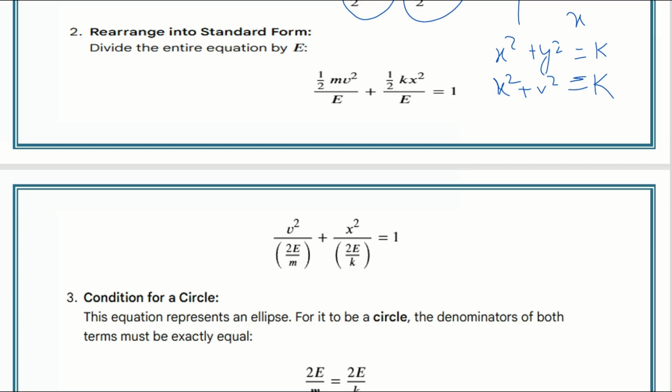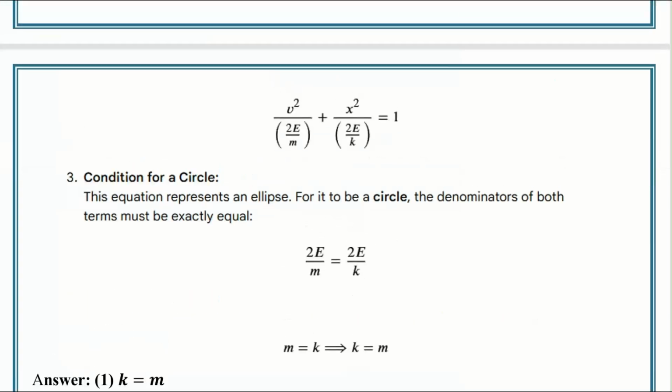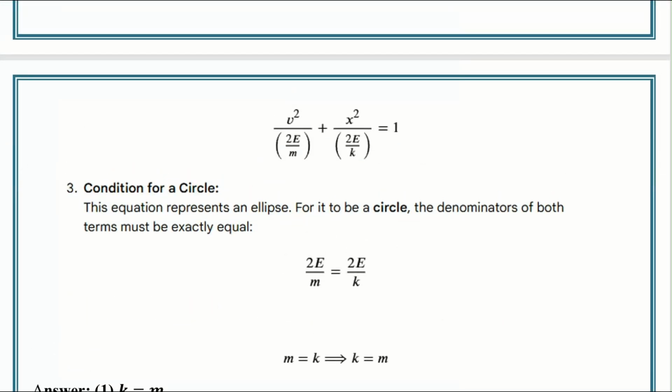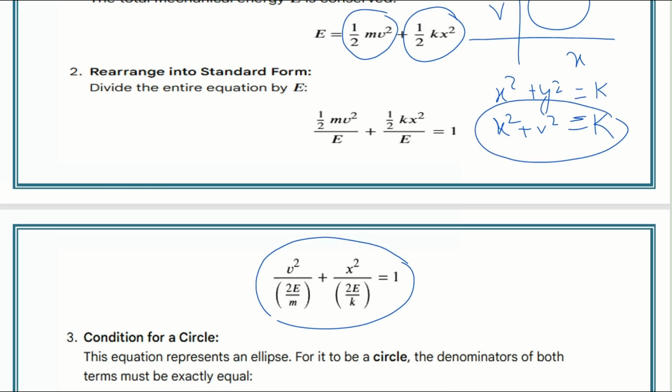So this is the equation of what? This is the equation of an ellipse. We must know this is the equation of an ellipse, but it is given that this must be a circle. So how can we convert it into a circle?